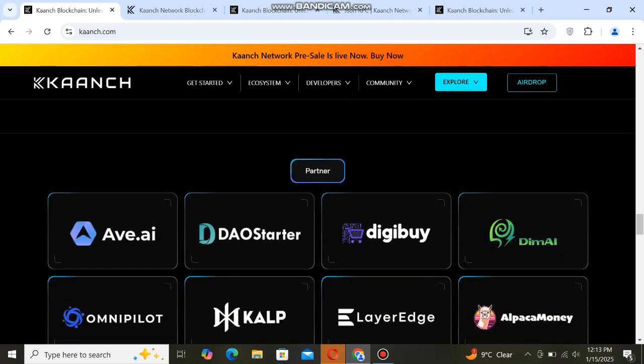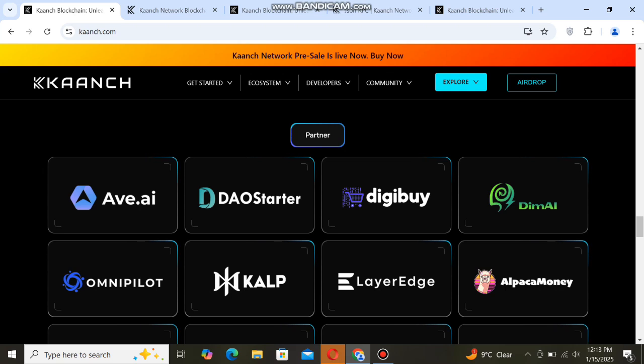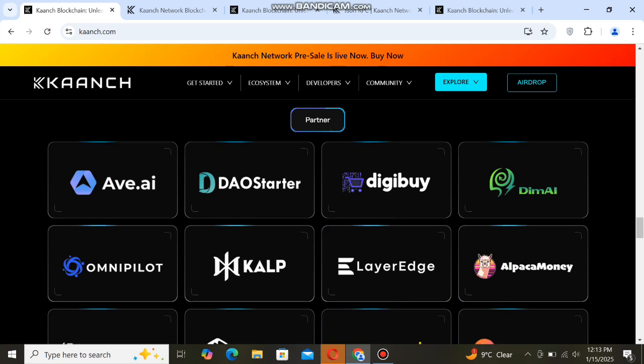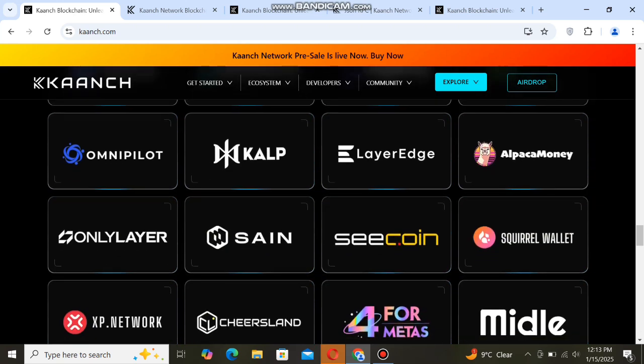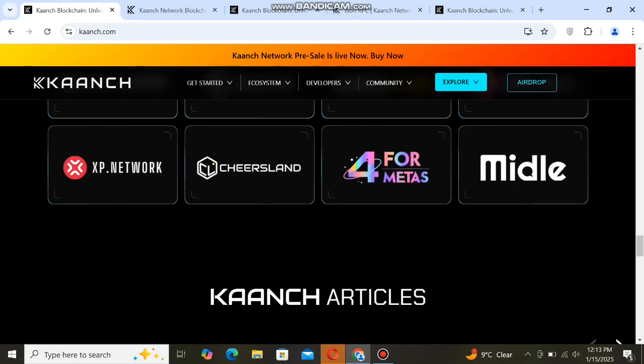You can see this. And next guys, you can check here the partners of this project, Kanch blockchain: Avi.ai, DAO Starter, Digibuy. You can see this Dim AI. You can check here Layer Edge. You can see this RC coin. You can see all of these are partners of this project, Kanch blockchain.